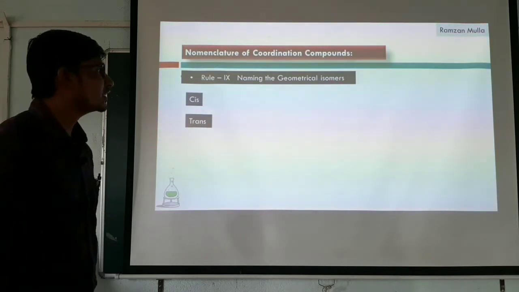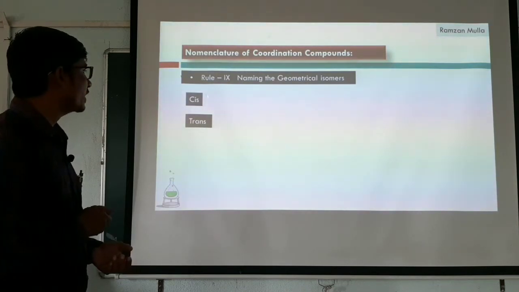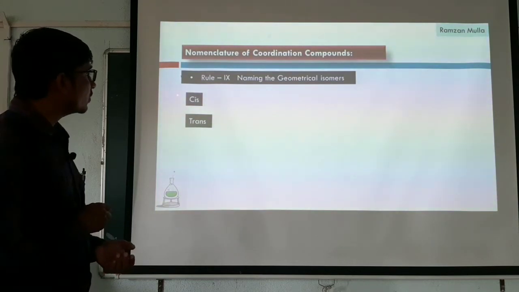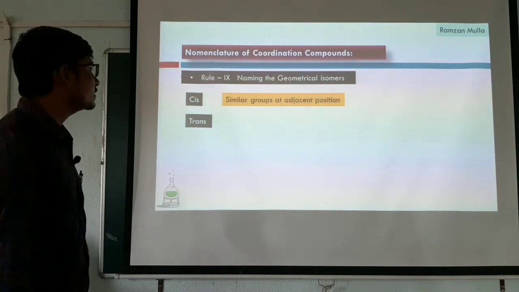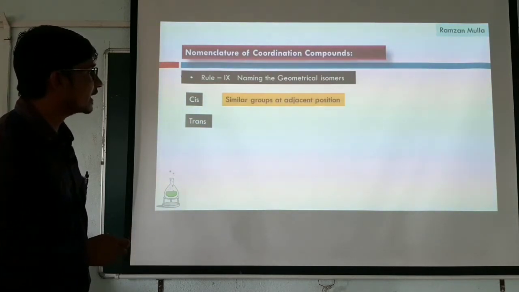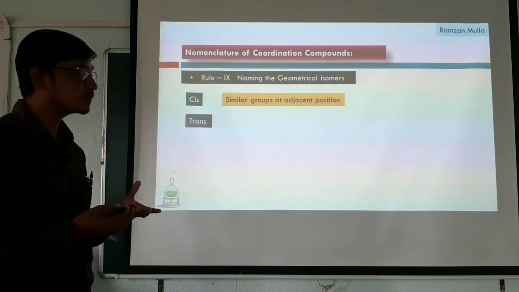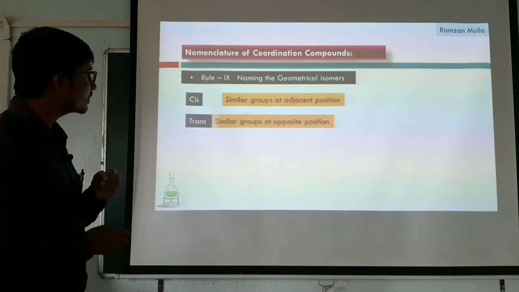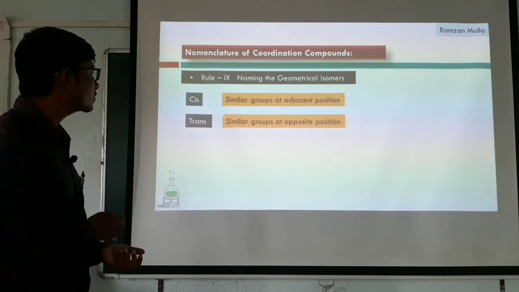Whenever we have geometrical isomers, there are two types of isomers: one is the cis isomer and one is the trans isomer. So when do we use the prefix cis and when do we use the prefix trans? Cis is used when the similar groups are at adjacent positions, meaning when two of the same kind of ligands or groups are present on the same side. If the two same kinds of ligands or groups are present on opposite sides, then we use the prefix trans.